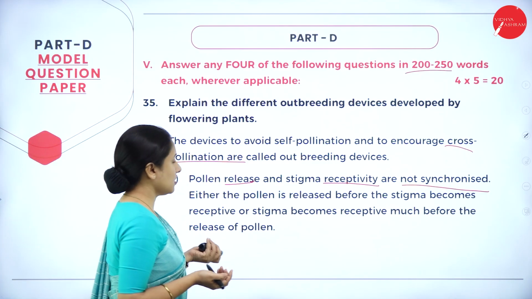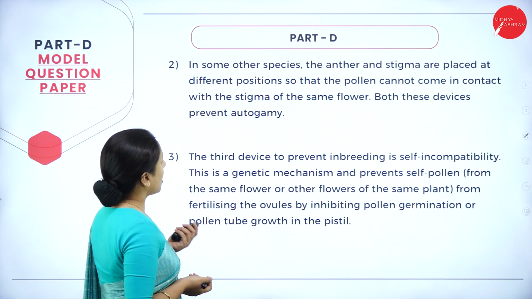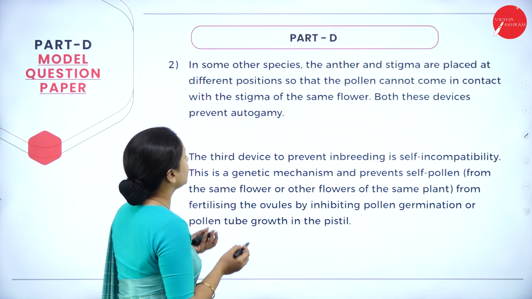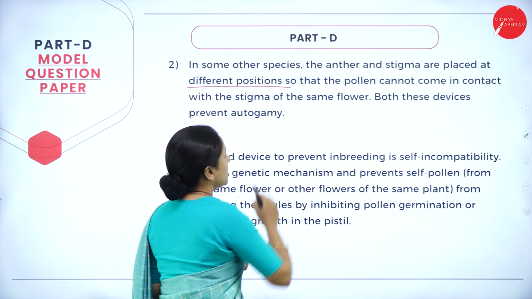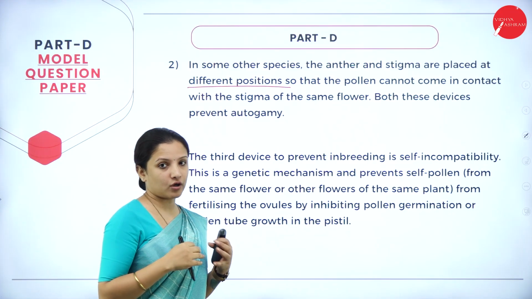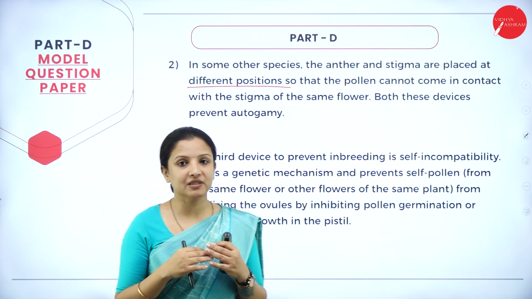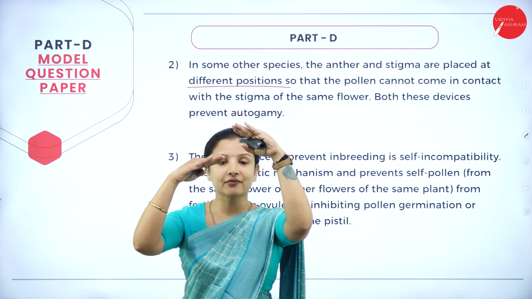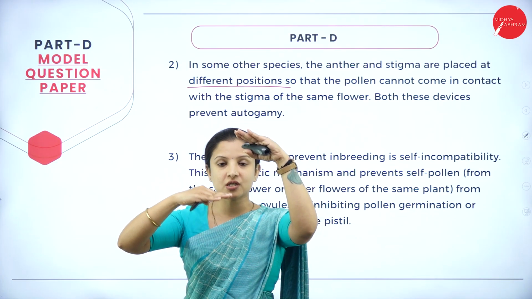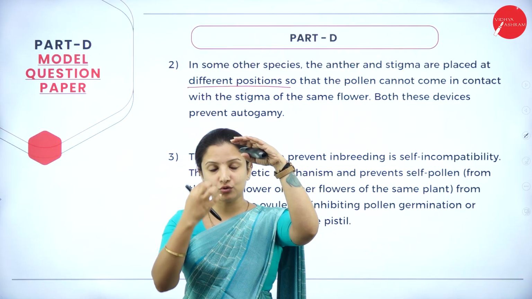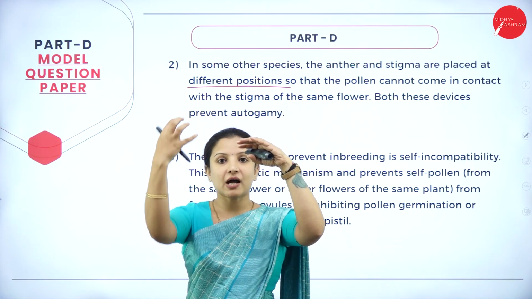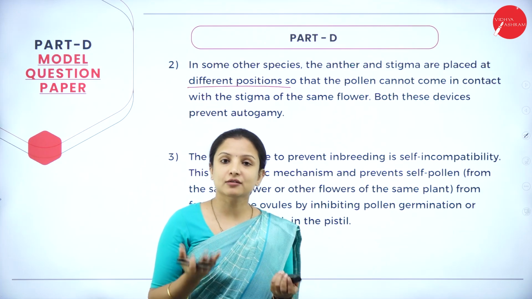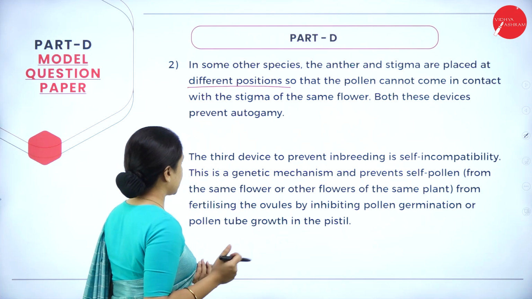That is one of the mechanisms. Next, in some other species, the anther and stigma are placed at different positions so that the pollen cannot come in contact with the stigma. If the stigma is at a very high position and the anthers are in a slightly lower position, then it is difficult for pollen grains to go from the anther and fall onto the stigma, which is slightly above the anther. That is also one of the outbreeding device mechanisms.